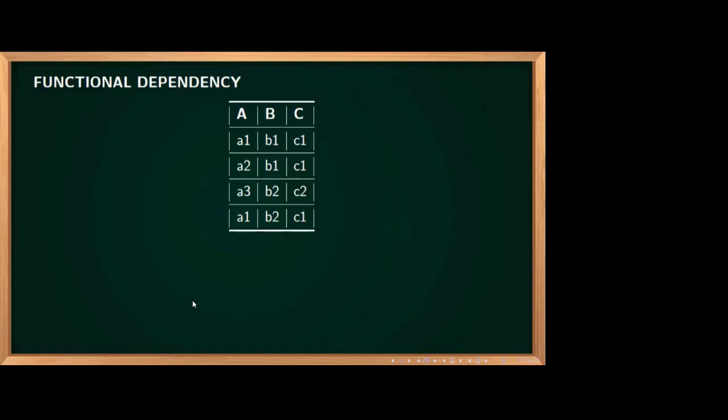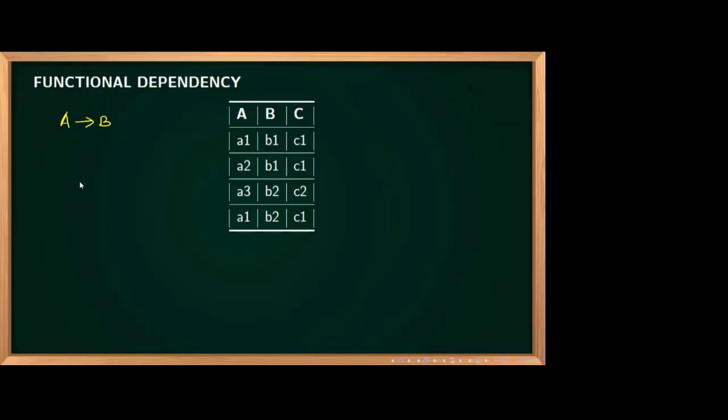Nobody is responding. What is a functional dependency? If I write here A determines B, what is the meaning of that? What do you understand from that? In this particular table, is it correct that A determines B?